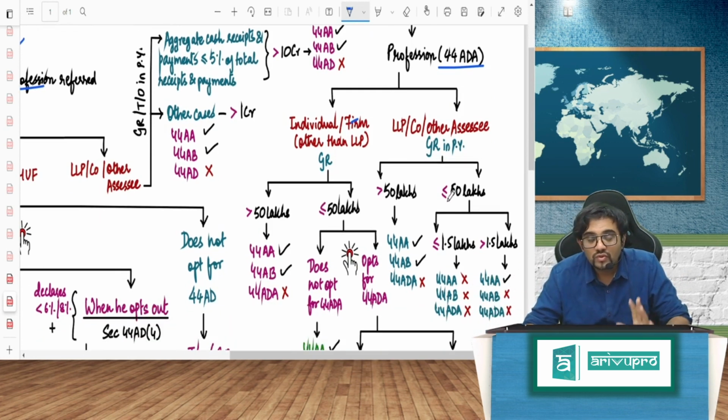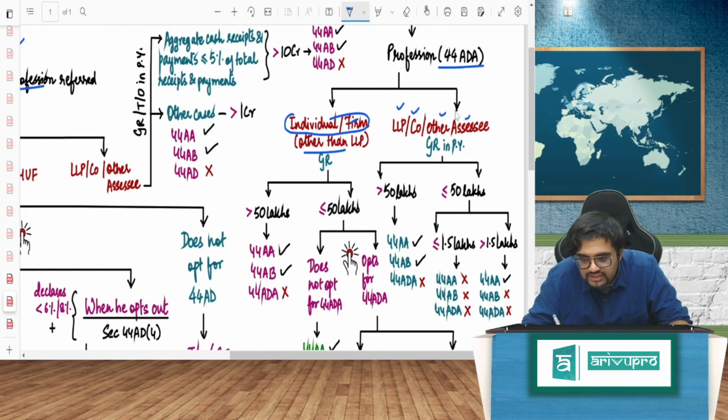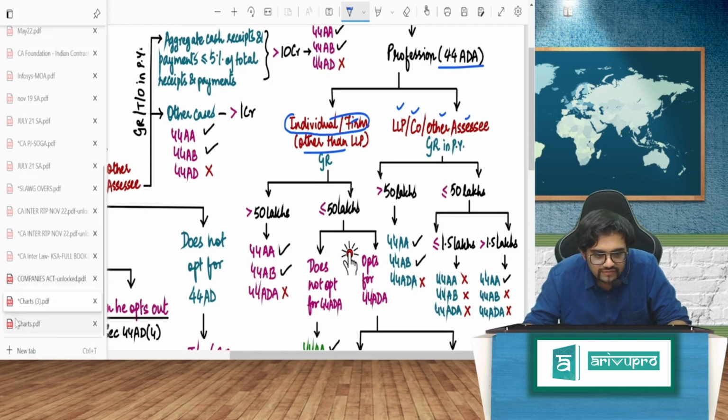Hear me out. Individual and firm other than LLP, I'll make into one part. LLP, company, other SSE, I will make into the other part. Why? Because 44ADA is applicable only to individual and firm other than LLP. So this chart I have actually added here.